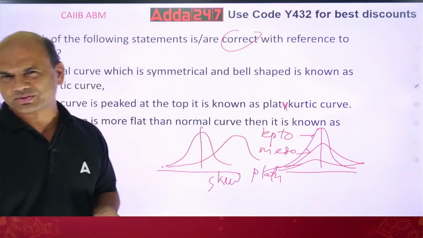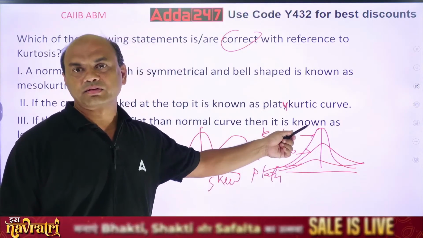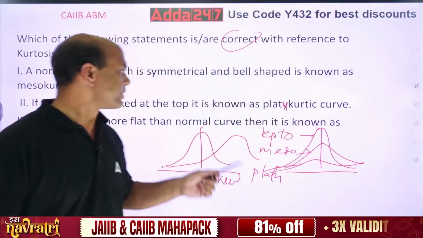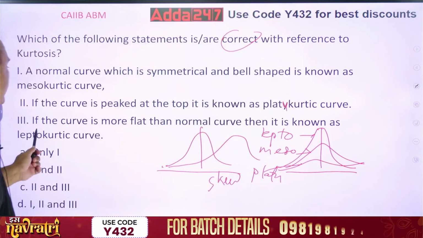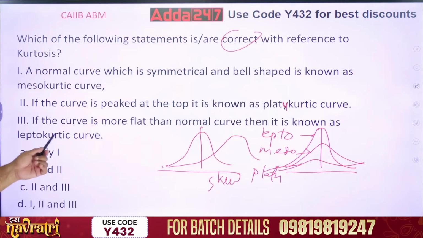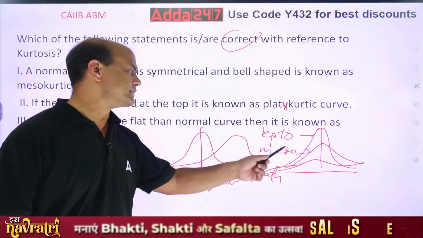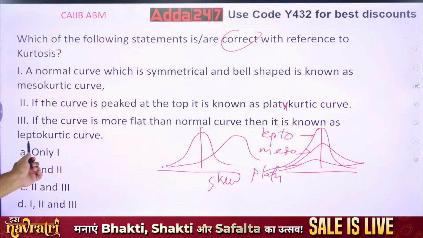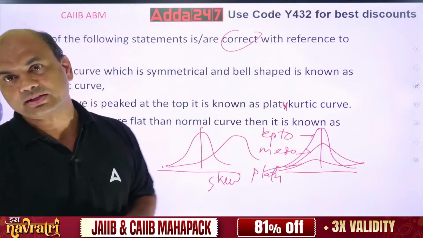Is it so? No. Plateau is flat. Top one is lepto. So second one is wrong. What about the third one? If the curve is more flat than the normal curve, so more flat than the meso curve, normal means meso, it is known as lepto. No, it's meso. So only correct answer over here is only one.